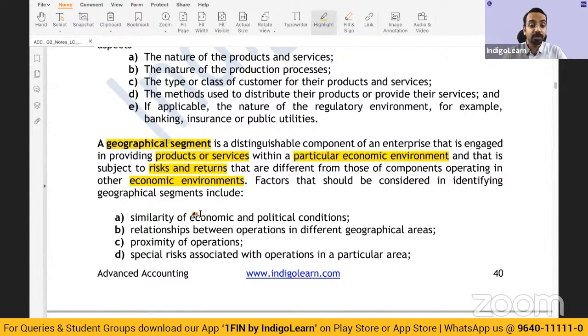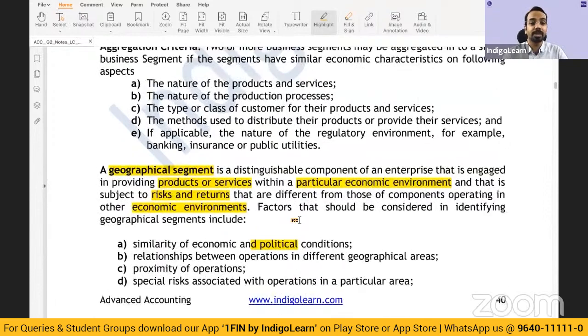Now, when we identify geographical segments, you have to see maybe different political conditions. Some of the West African countries, there may be a lot of political instability. That could be a different segment, right? China has a different set of rules altogether, right? That can be a different geographic segment, right? So all of these factors you keep into account and you try to identify what is a geographical segment and what is a business segment.